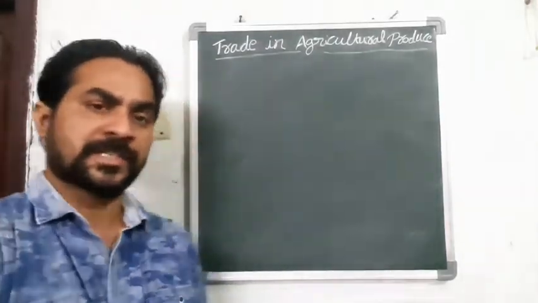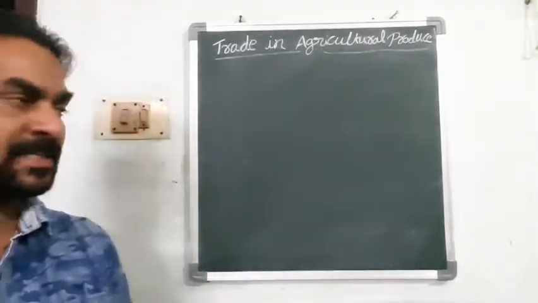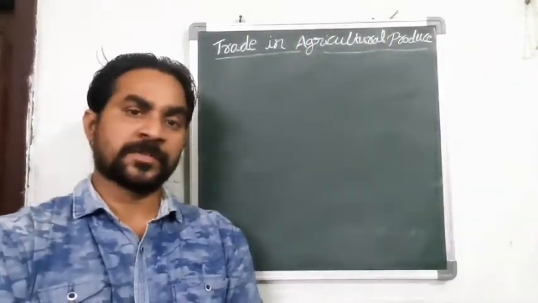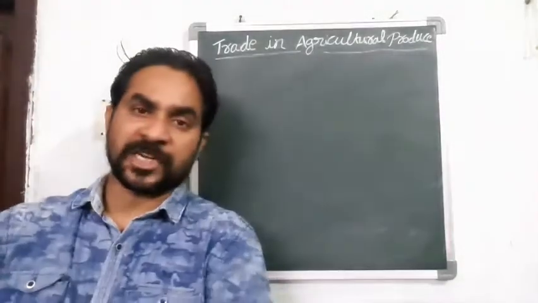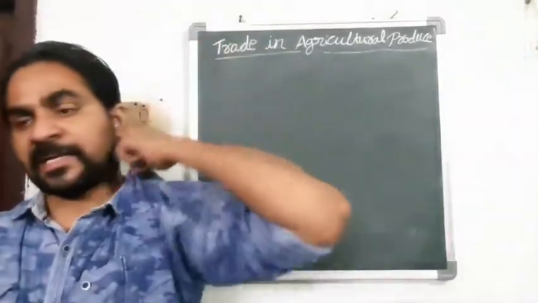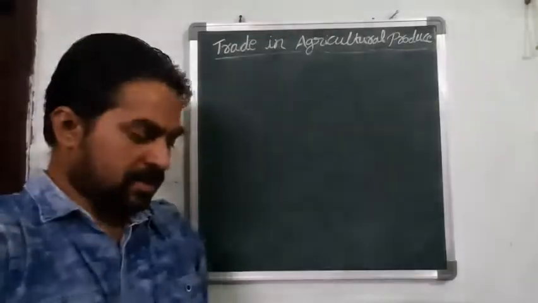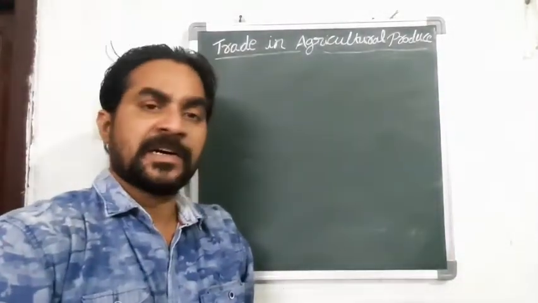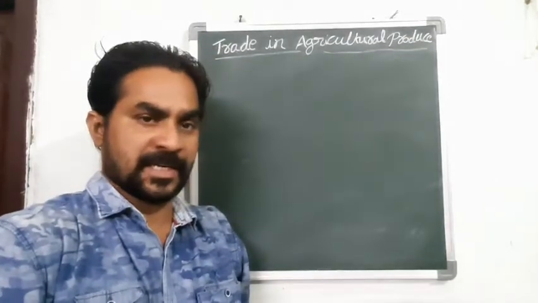Today I'm going to start the next lesson in your class 6, that is trade in agricultural produce. So first of all, we should recall what we learned in the previous lesson.